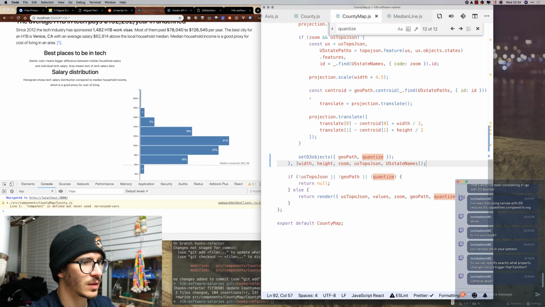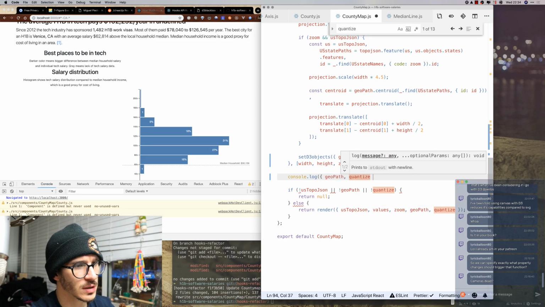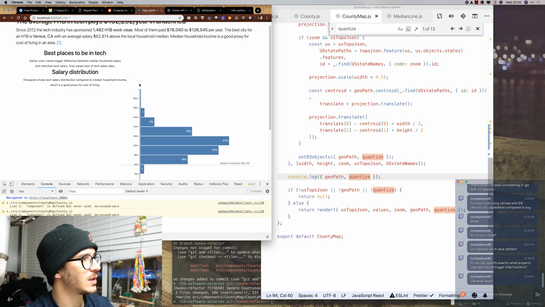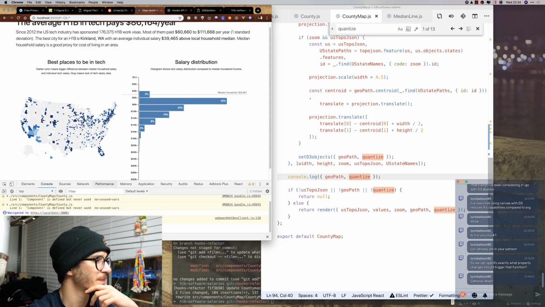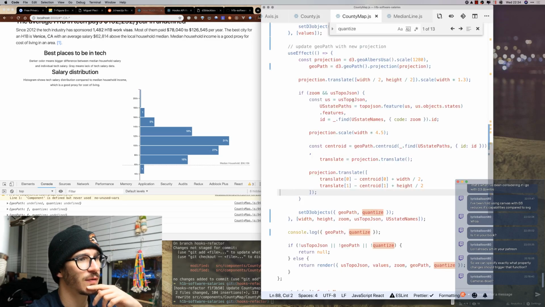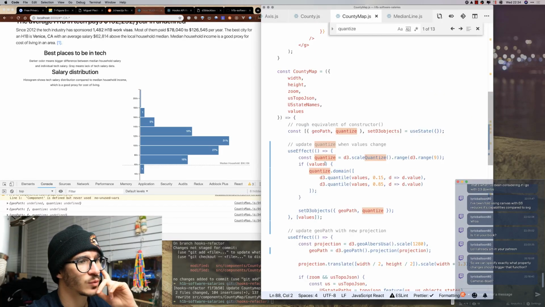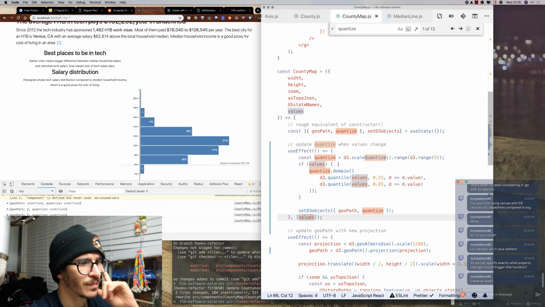Let's console log our geopath and our quantize scale, and we will see if one of them is remaining undefined even after both effects run. Aha! Geopath gets defined and quantize remains undefined. Because why? Why does this never run?